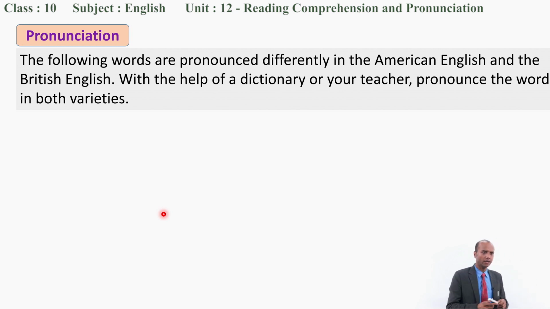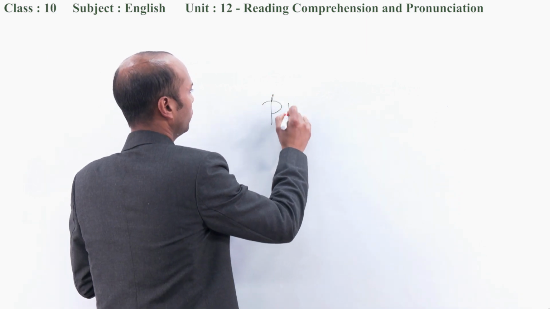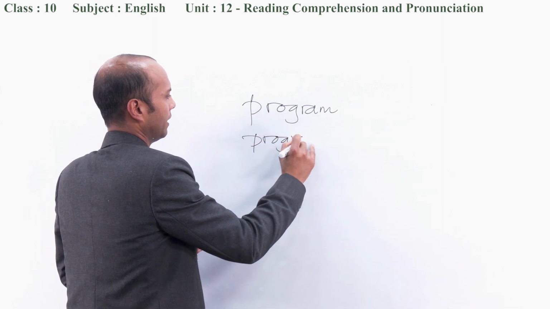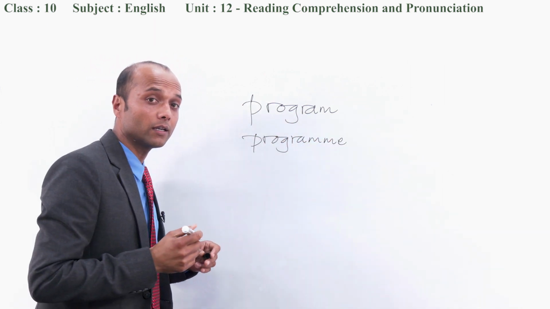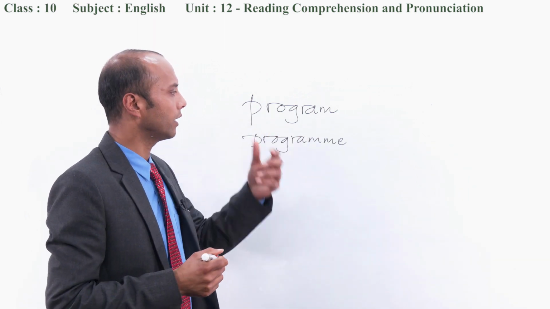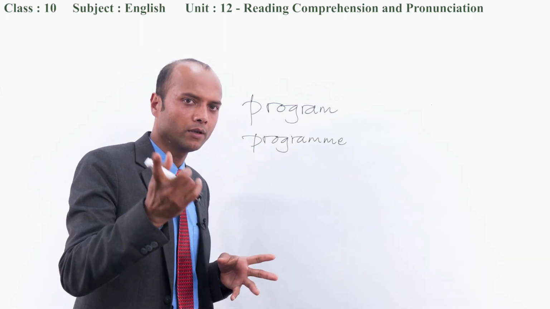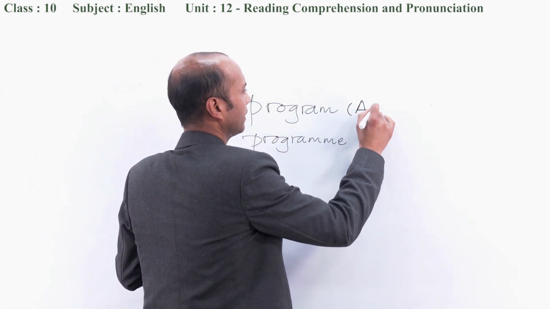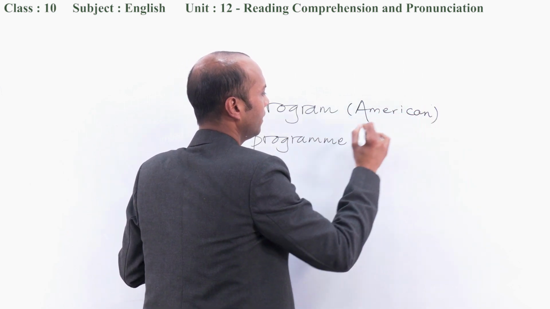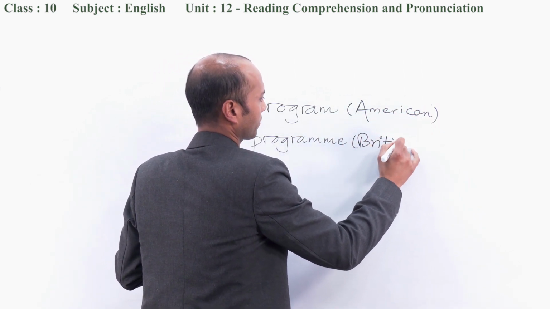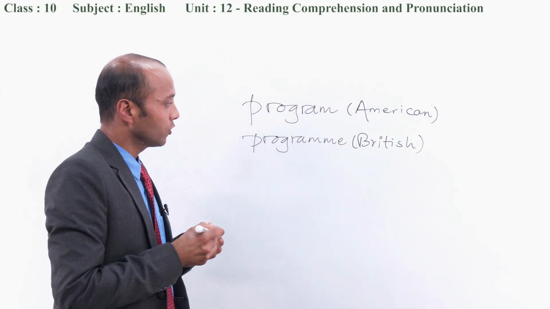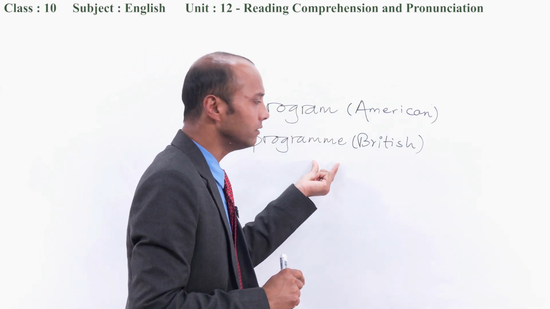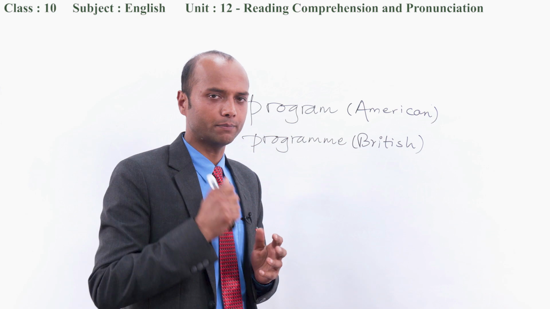Very simple example I'd like to give you. One is, for example, the word program, and program. Which do you think is British one and which one is American one? Did you say the former one is American, this one? Yes, this is American English or American spelling, and this one is British. Very good, dear students. So not only in pronunciation, they do have differences in spellings as well. Did you get my point?